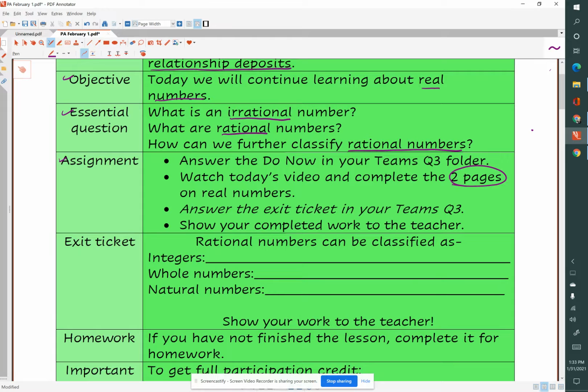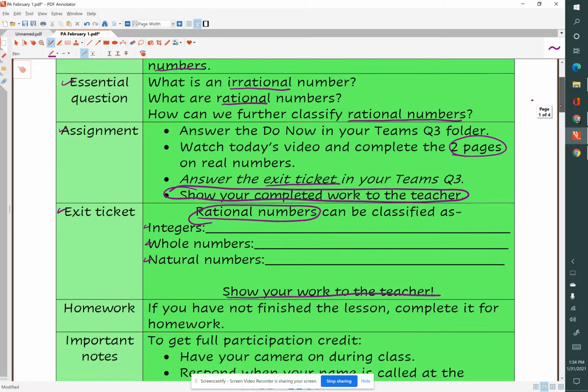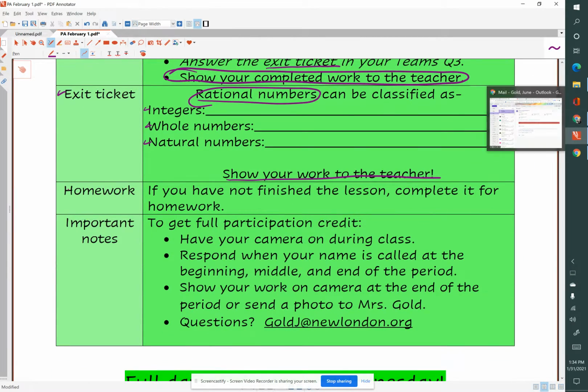When you're done with that, we will answer our exit ticket, which I'll show you below, and make sure that you show me your completed work. Of course, if you have internet issues, you can always email me a picture of your completed pages later. For our exit ticket, we will define integers, whole numbers, and natural numbers, all of which are rational numbers. Again, so important to show me your work, students. For homework, if you haven't finished your work, you can finish it for homework.